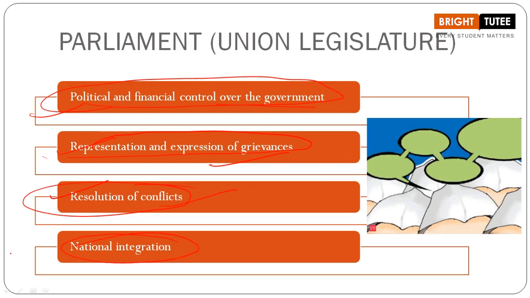Apart from that, another important or major responsibility is that of national integration. Now, what is this point? National integration. Here we have to understand, students, that Parliament is the foundation stone, right? When we are talking about legislature, when we are talking about the executive branch, they have the responsibility of taking major decisions.